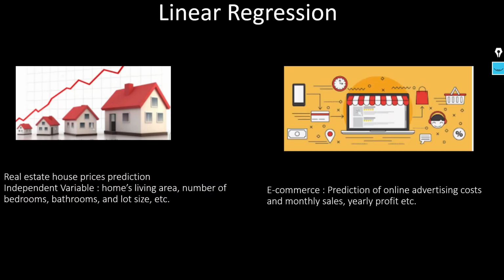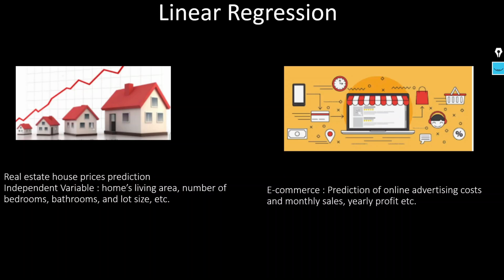And the second example is an e-commerce website. I'm running an e-commerce company and I have to make our budget. So for that I will try to predict what sales I can expect, what profit I can expect, or how much amount I have to invest in marketing and in advertisement. Those types of things I can predict with the help of the linear regression algorithm, because these predictions help us to drive our business or make decisions.